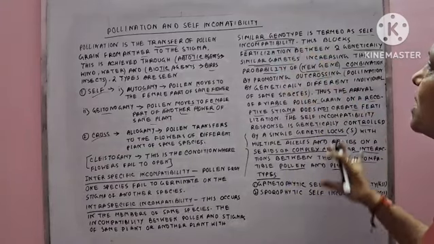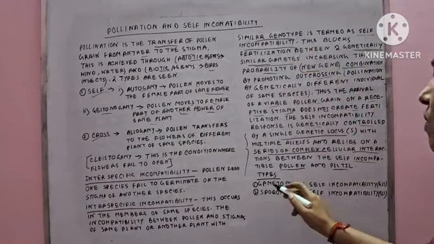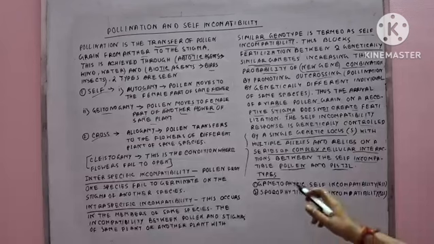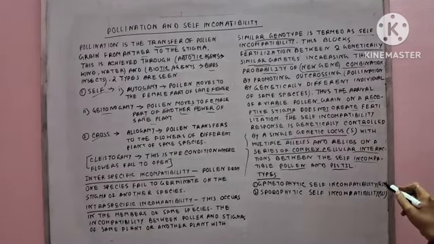So the types of this incompatibility are the gametophytic self-incompatibility and the sporophytic self-incompatibility. Clear? So the short names are GSI and SSI.